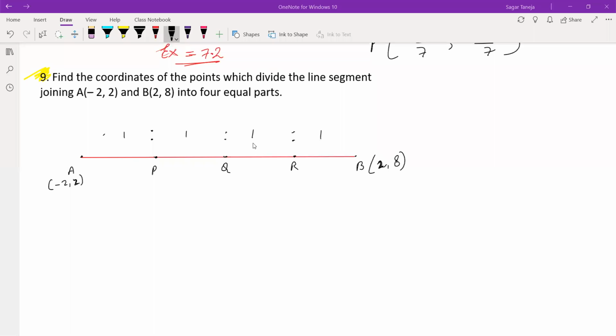Okay. So this is the ratio which is to be used. And after that, let the coordinates of point P be (a, b). Let the coordinates of point Q be (c, d). And let the coordinates of point R be (e, f).